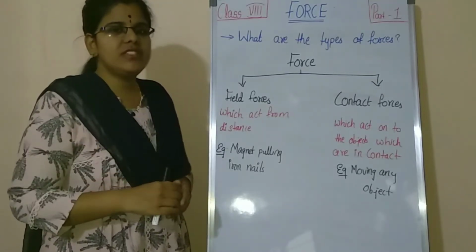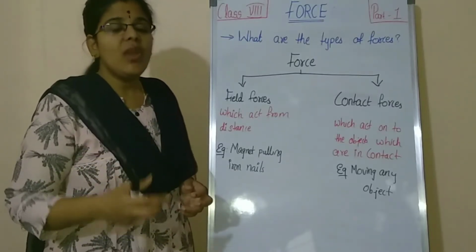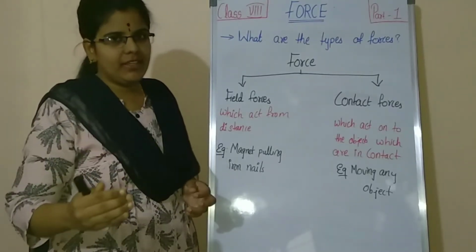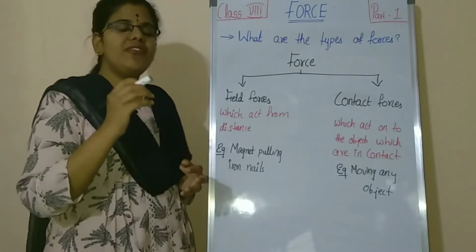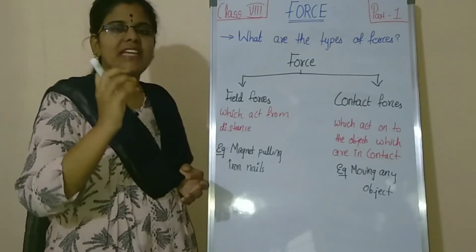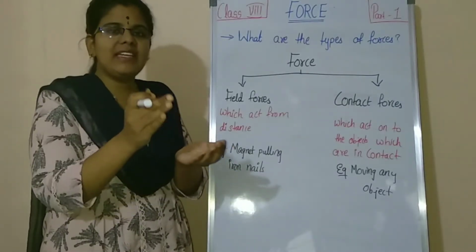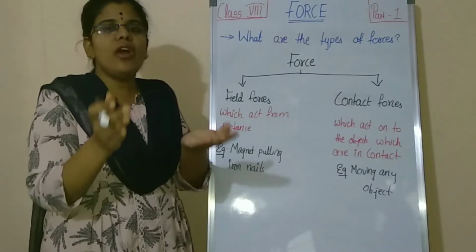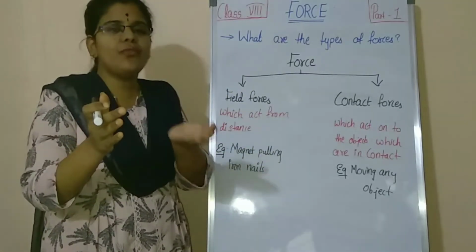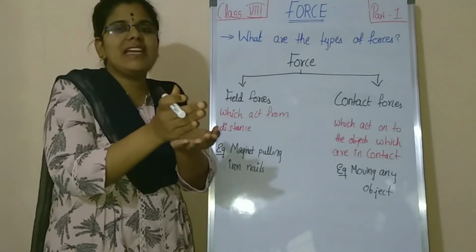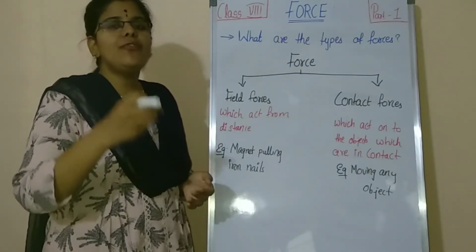Then what are field forces? Field forces are that kind of force which acts when the object is away from it, or when the object is at some distance from it. If we take an example of a magnet pulling iron nails, you are placing the iron nails at some distance. You are not keeping them together. When you keep them at some distance, then what happens? Due to the force of the magnet, the iron nails get attracted to the magnet. That is called field force.